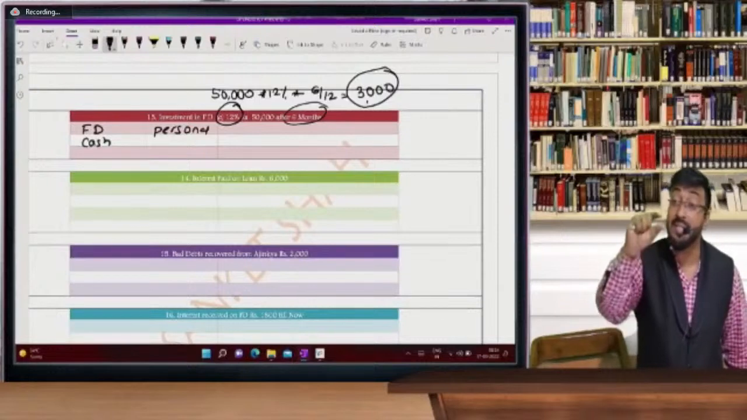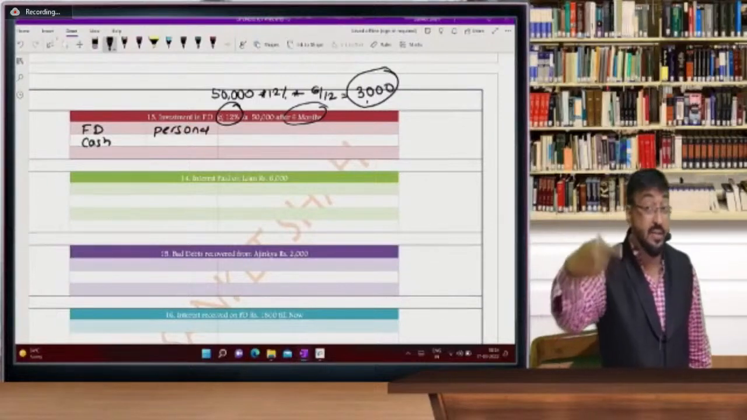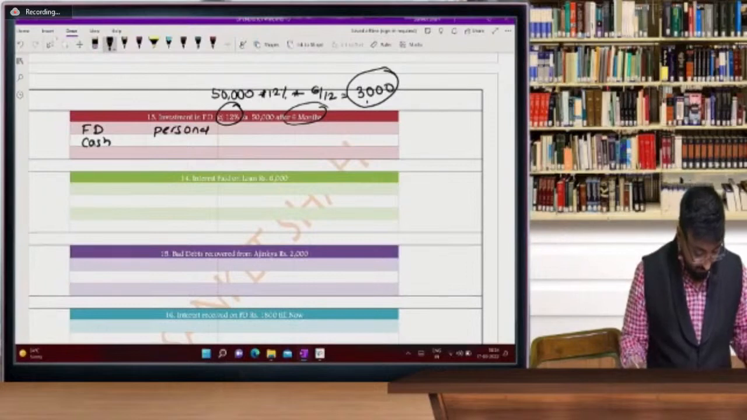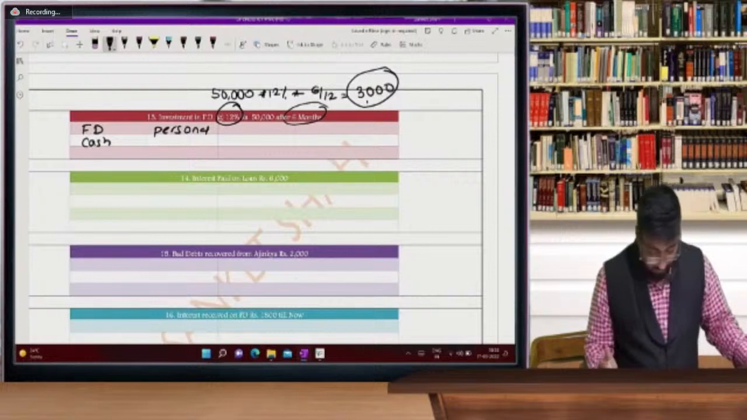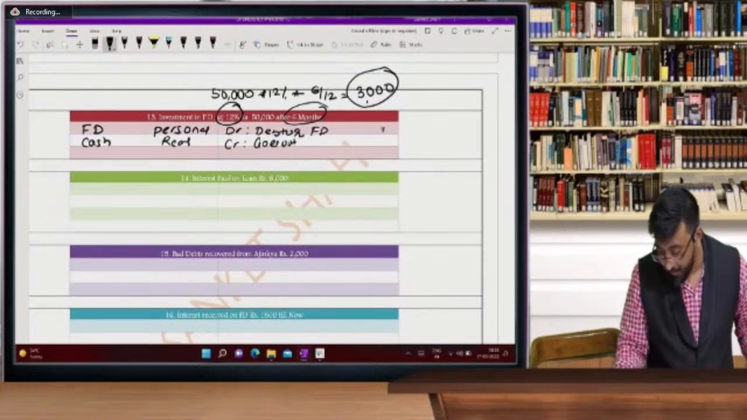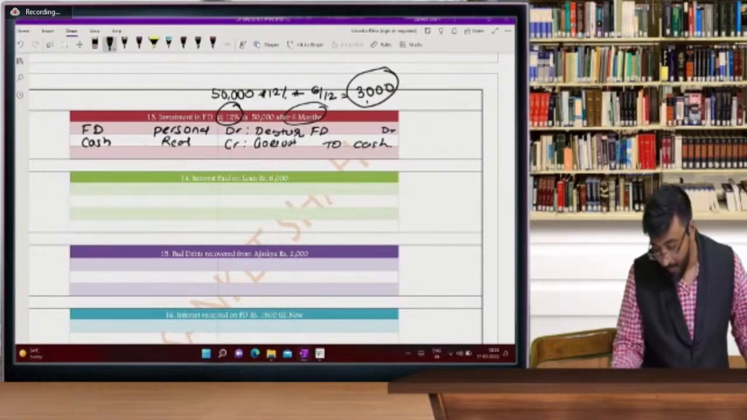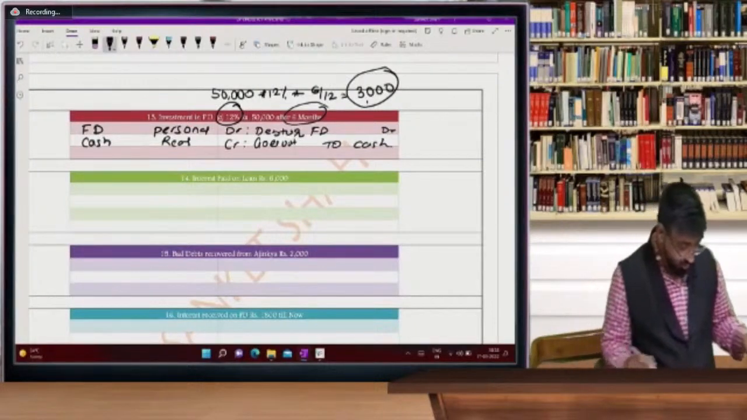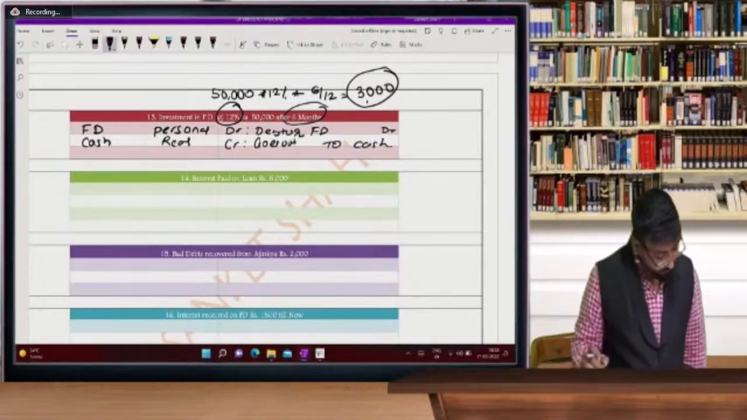No, beta. FD means it's a bank balance, and bank is an artificial person. So FD is personal and cash is real. Debit the debtor, and cash goes out. So the entry will be FD account debit to cash.